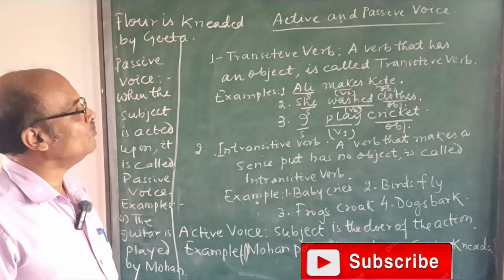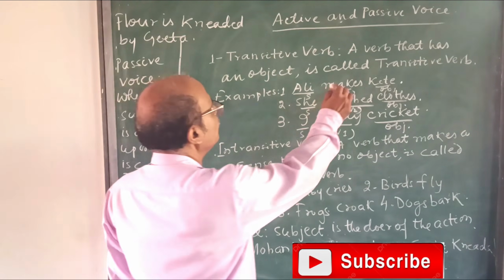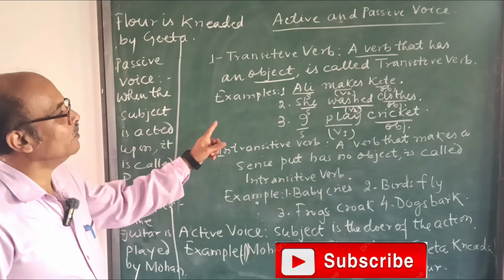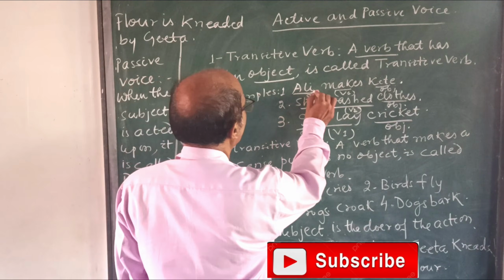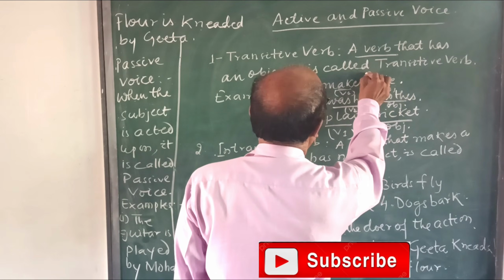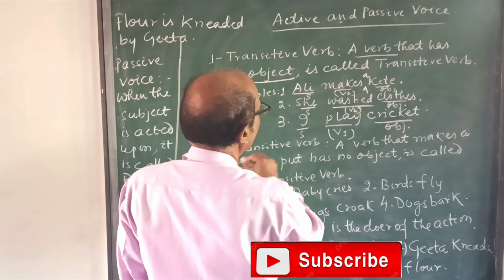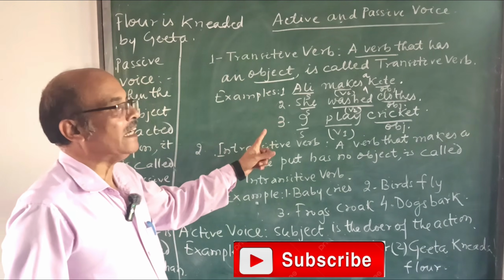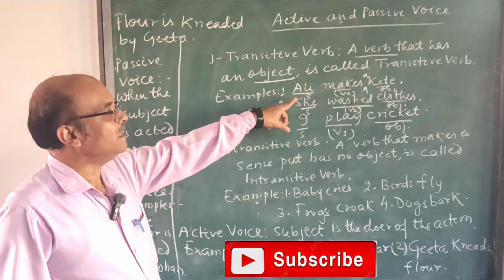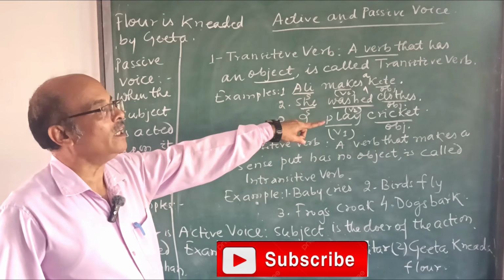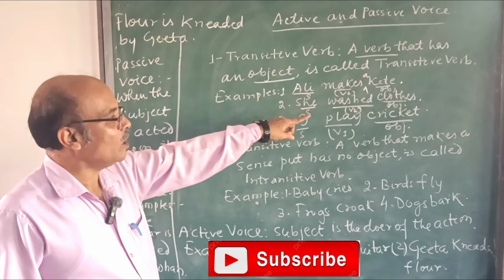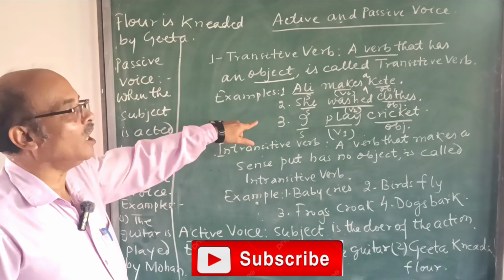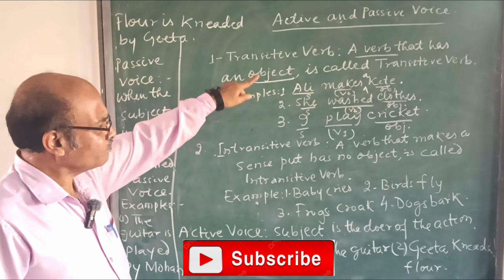So what is transitive verb? We will see first. A verb that has an object is called transitive verb. Like Ali makes a kite. Makes a kite also you can write down. She washed clothes. I play cricket. In each sentence we can see that it has an object. Each verb like makes, washed, play, they have object with it. Therefore, it is called transitive verb.